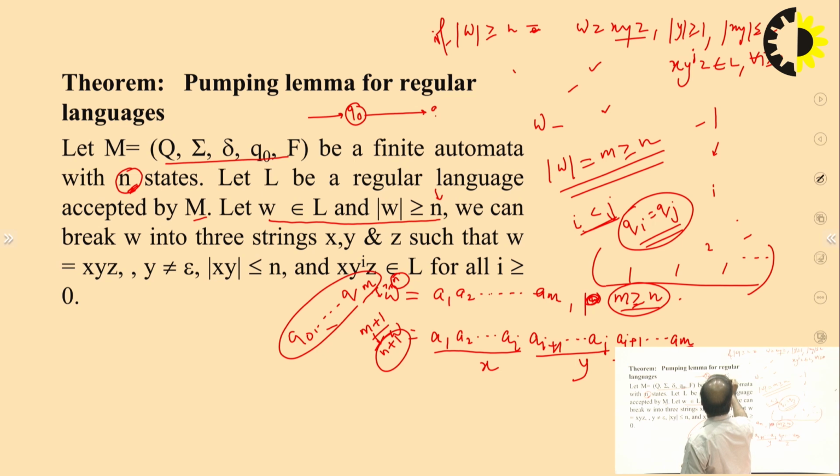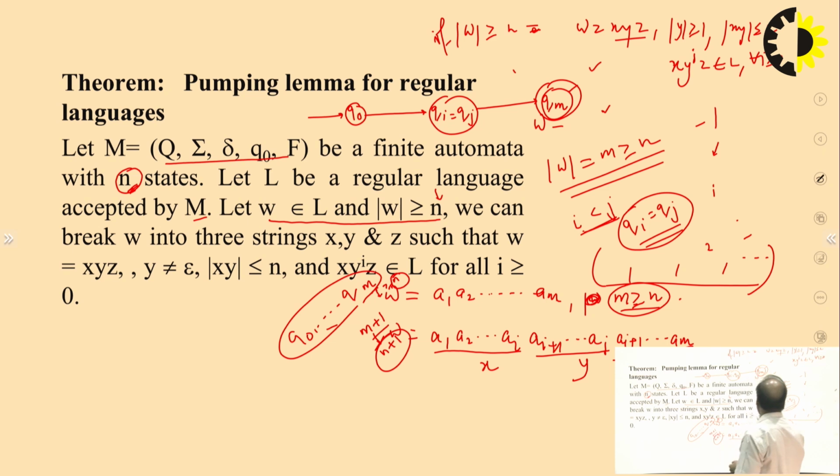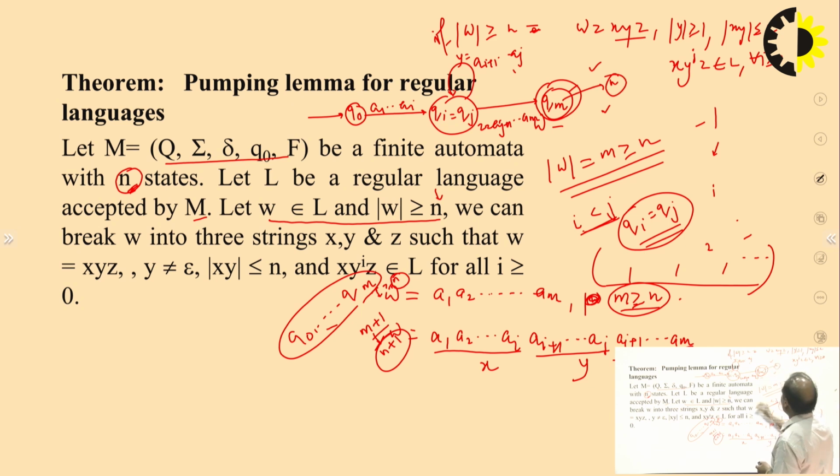And this is qi equal to qj, and then this is qm. Qm is the final state, right? And this is x, a1, a2 to ai, and there is pumping on ai plus 1 to aj, and this is y, right? And this is aj plus 1 to am. This is the string. Minimum m is n. So two states are going to be equal, right?